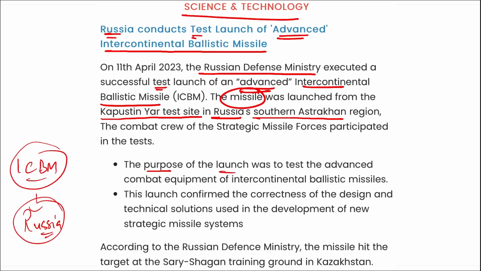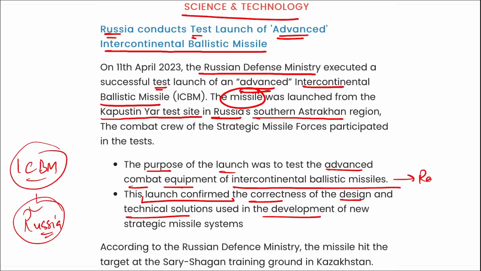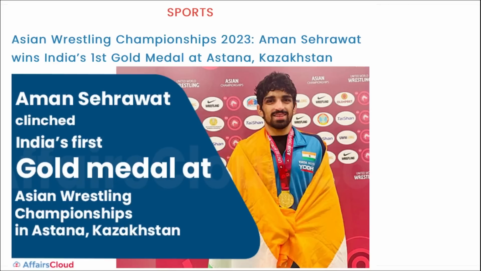The purpose of this launch was to test the advanced combat equipment of the intercontinental ballistic missile, and the launch confirmed the correctness of the design and technical solution that were used in the development of this strategic missile system. Right, as it is an intercontinental ballistic missile, the range will be way too high for this particular missile. Next we are talking about sports.